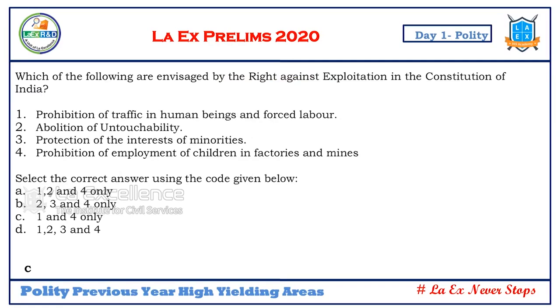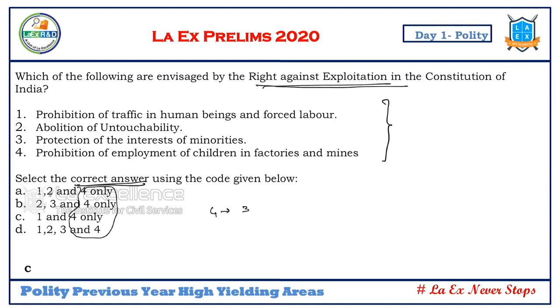Which of the following are envisaged as the right against exploitation in the Constitution? In the previous session, I explained the technique to you. What is the technique I discussed? Any question that comes up, see what he is asking for, correct or incorrect. And the next is, it's a multi-statement question. So we have to eliminate what is there in all the choices. So a four-statement question has become a three-statement question.